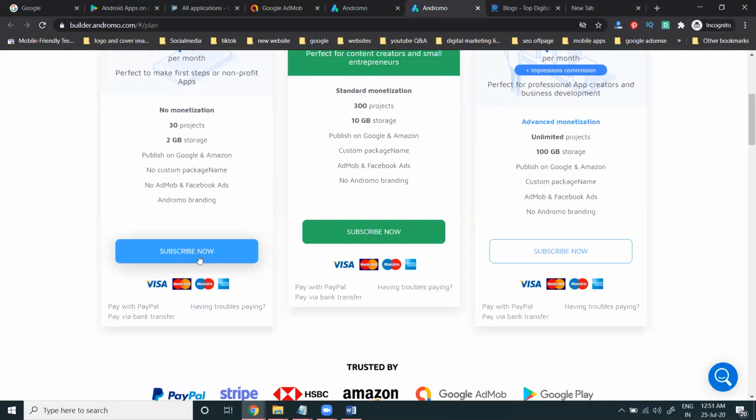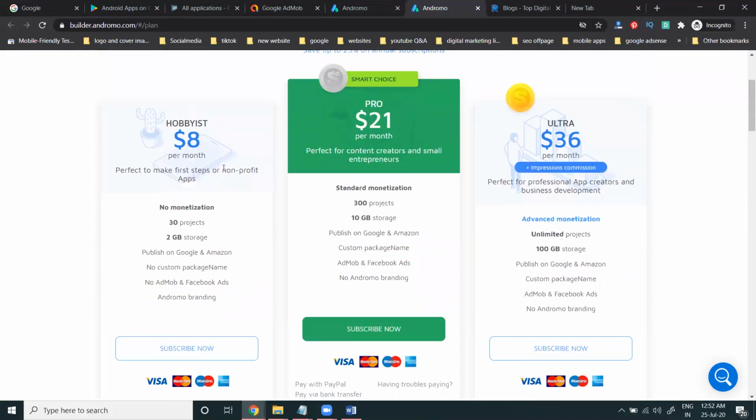When you click subscribe, there is no AdMob, no AdMob here, AdMob and Facebook ads, no Andromo branding. So all this will be given in the particular position. Depending on that, we have to select an option and create the application using this Andromo application.